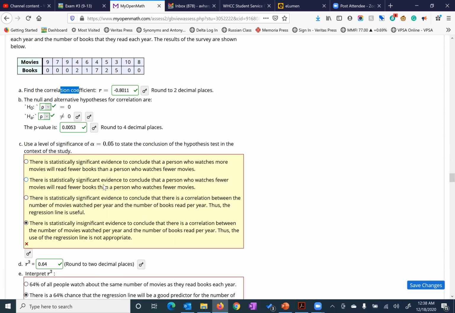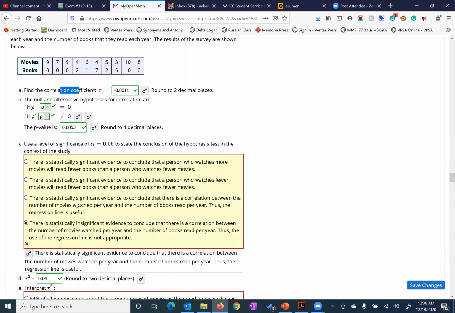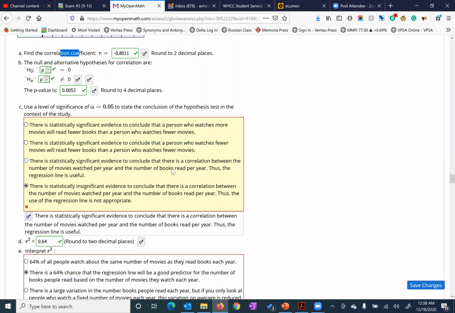Okay, so the p-value is smaller than alpha. Therefore we say there is statistically significant evidence to conclude that there is a correlation between the number of movies watched and the books per year. So again, the regression line is useful at that point here.